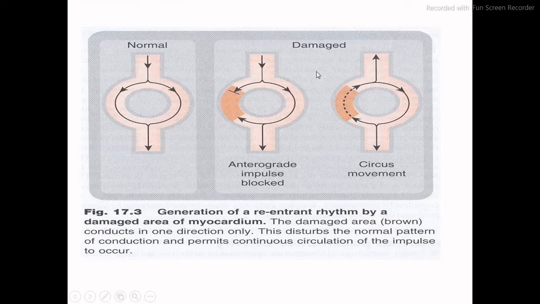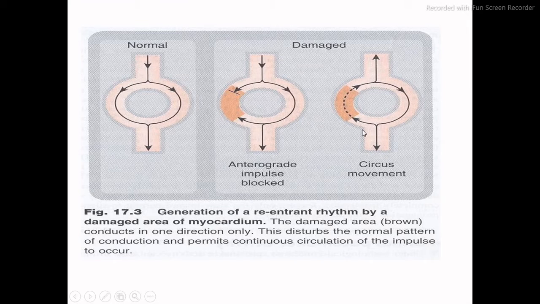If we compare this, these are the damaged rhythm entries in the areas of myocardium. Let us consider the first one. If a rhythm comes here, and due to the blockage it tries to take entry from this side, but it cannot enter here, so it enters from this direction to this direction. So it will be an impulse blockade, and it tries to go out from the other side of the blockage area. So what will happen due to the blockage?